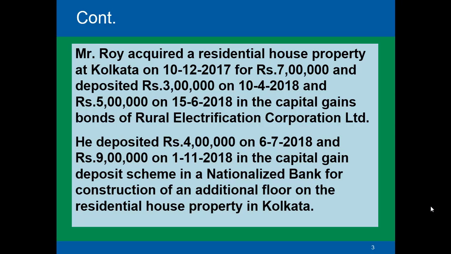He deposited rupees 4 lakhs on 6th of July 2018 and rupees 9 lakhs on 1st of November 2018 in the capital gain deposit scheme in a nationalized bank for construction of an additional floor on the residential house property